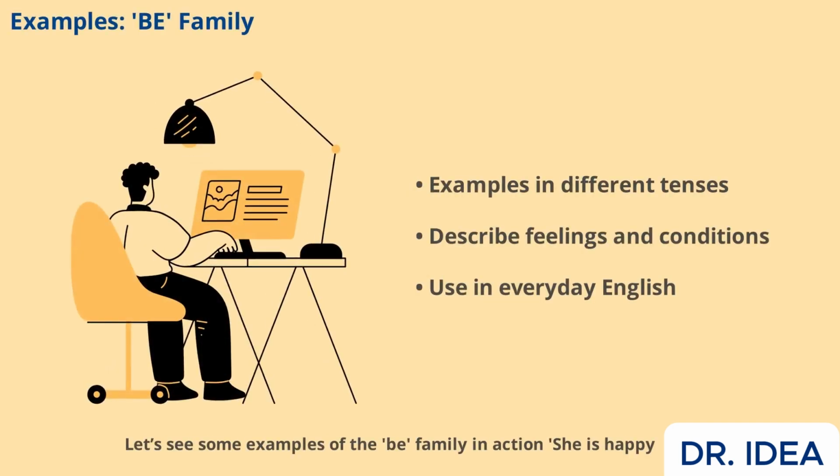Let's see some examples of the be family in action. "She is happy." The verb "is" describes her state. "They are ready for class." Here, "are" shows their condition. "He was tired yesterday." The verb "was" tells us about his state in the past. "We were excited. I have been patient." These examples show how the be family helps you describe states, feelings, and conditions in different tenses.